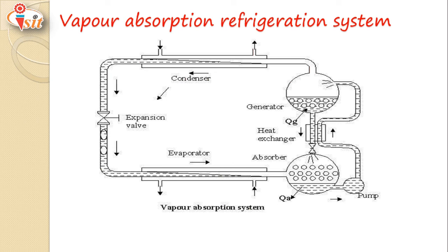This liquid refrigerant absorbs heat energy from the object which is to be cooled, and because of that vapors of refrigerant are formed. These vapors flow through the absorber, where a strong solution of the refrigerant is formed. Again it is pumped back to the generator, and the cycle continues. We will see this vapor absorption refrigeration system in detail in the upcoming lecture.